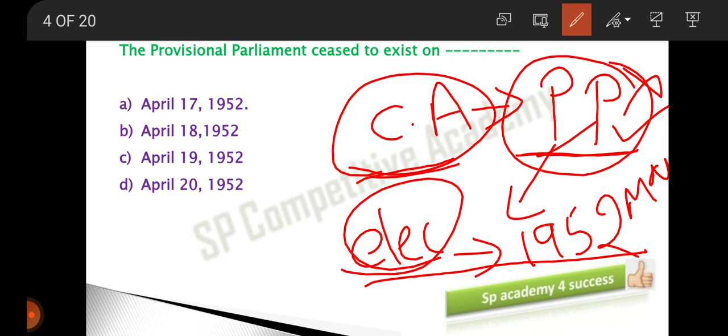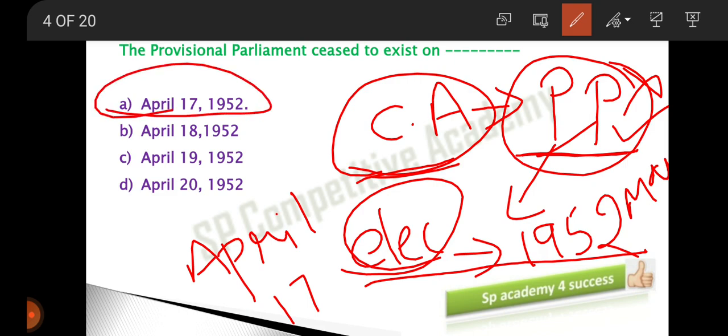So till when did the provisional parliament exist? This is the question. The provisional parliament ceased on April 17th, 1954. So what is our answer here? Option A is the right answer for this particular question: April 17, 1954.